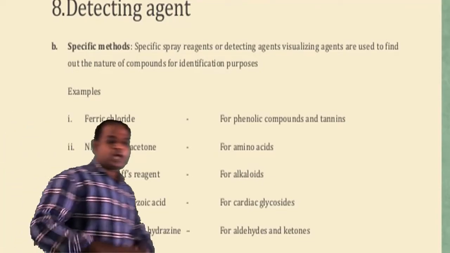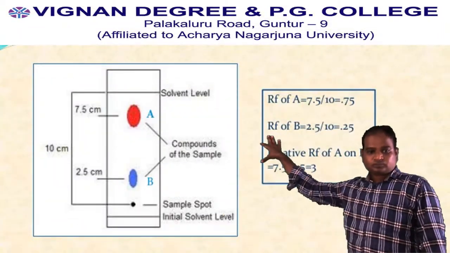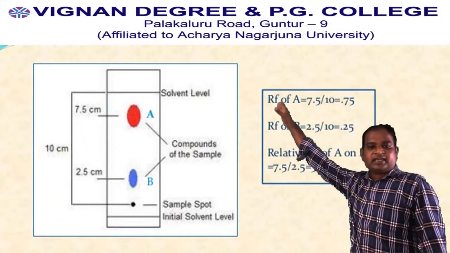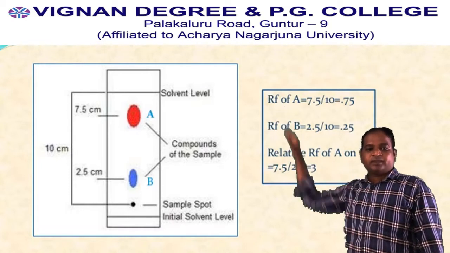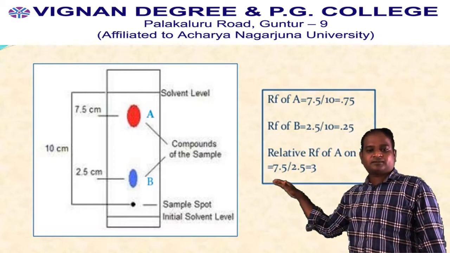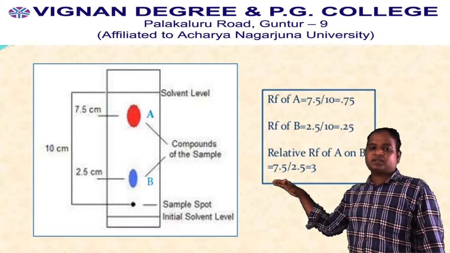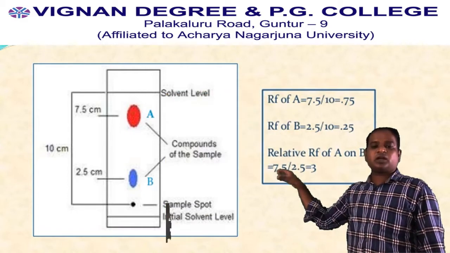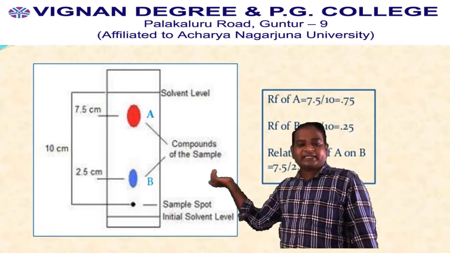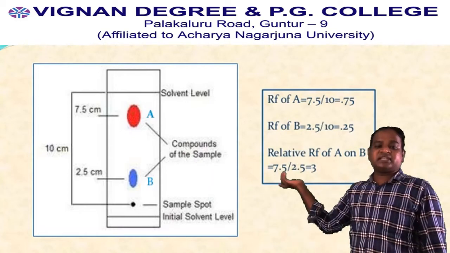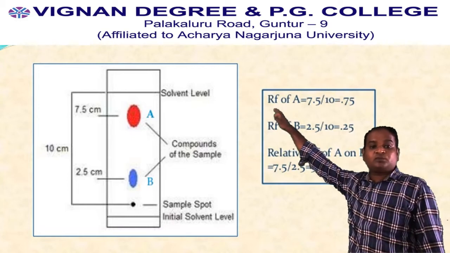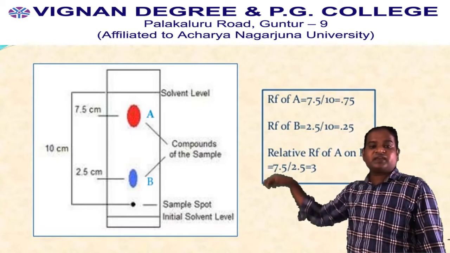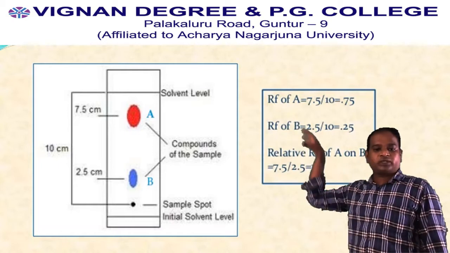Another one, I am showing here a diagram in which the RF values are shown. Here A has traveled a distance of 7.5 centimeters from the sample spot, and B has traveled 2.5 centimeters from the sample spot. This difference is because B interacts more with the stationary phase, that is silica gel, so it moves slower. A interacts more with the solvent, that's why it moves upwards. In this way, every biomolecule has its own differences.